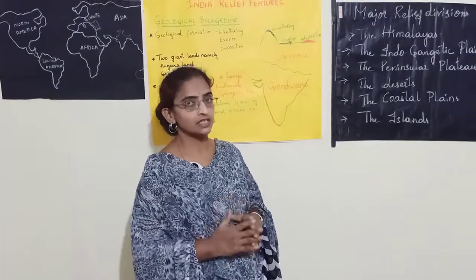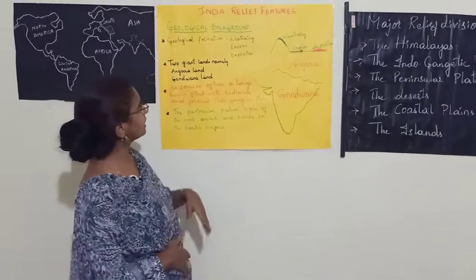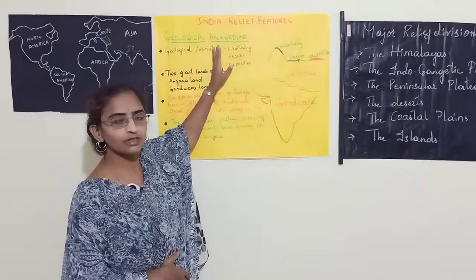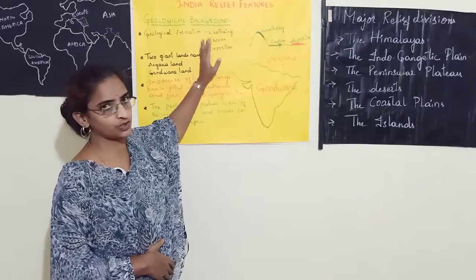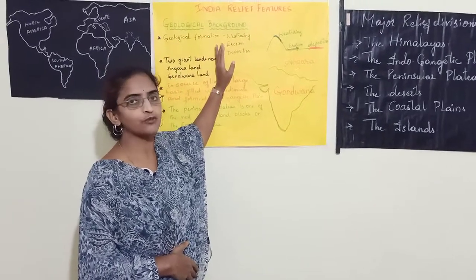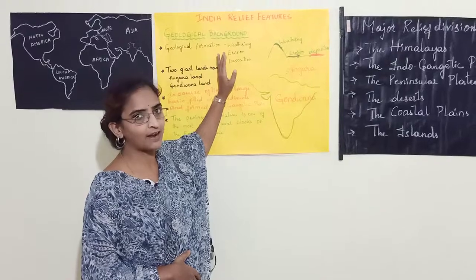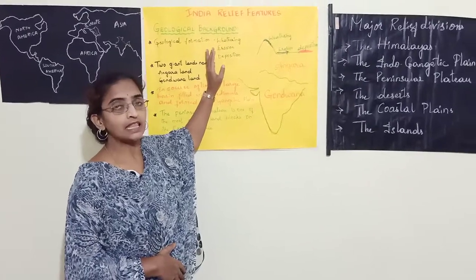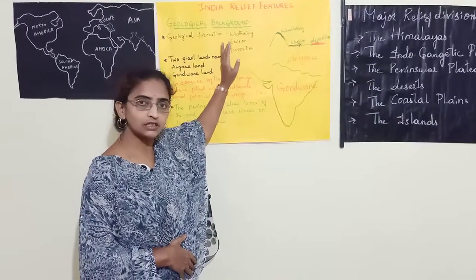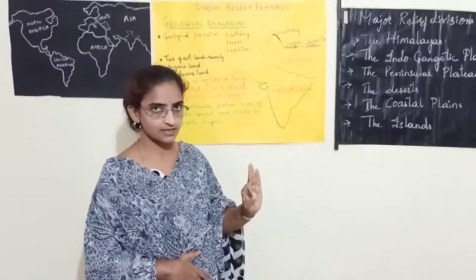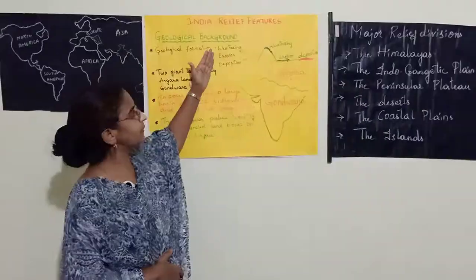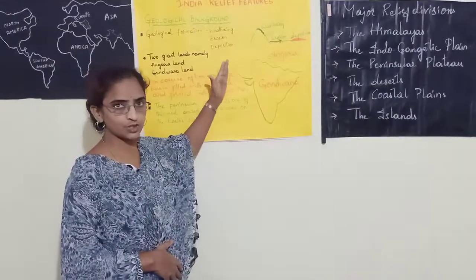Okay, so in this topic we will learn about the geological background, that means geo means earth, and its formation, how the earth has formed its various landforms. The landforms on the earth are only possible with three important factors: weathering, erosion and deposition.